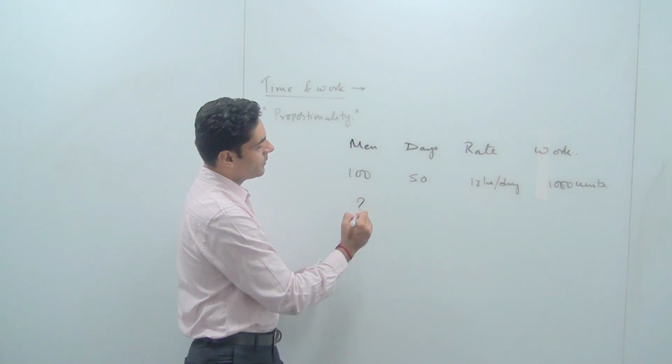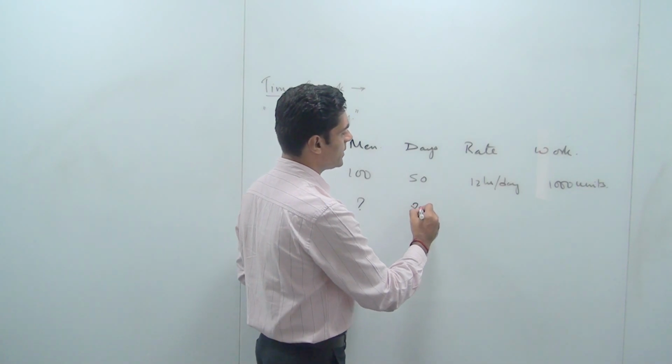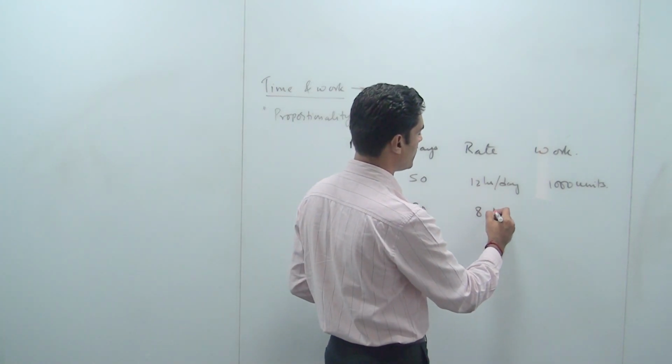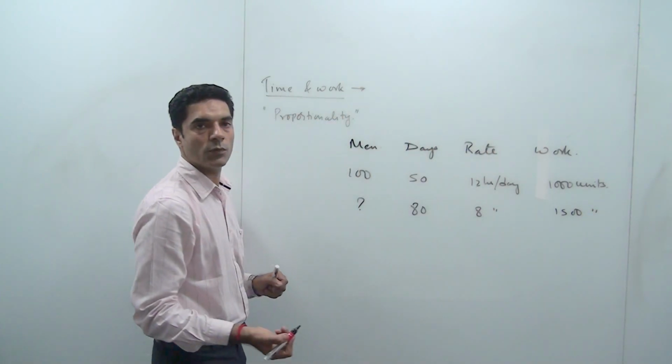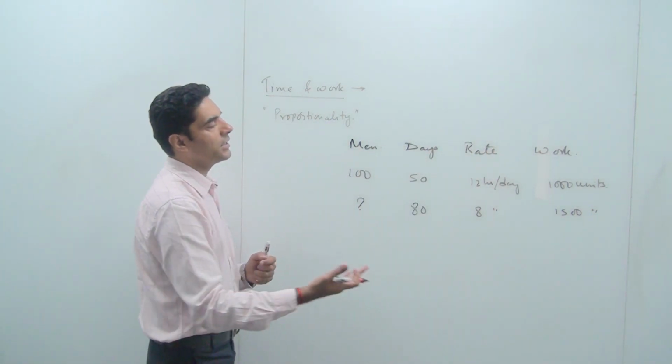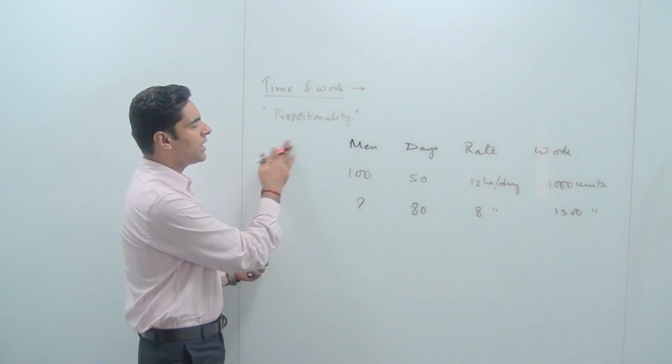How many men working for, let's say, 80 days at the rate of 8 hours per day would be able to complete 1500 units of the work? That is the question. There will be language in which you will be given this question. I am only writing the numbers and then you are supposed to find this. So there are different ways.